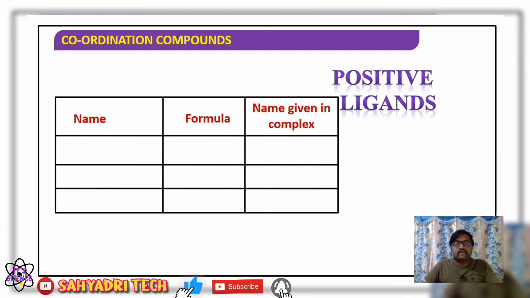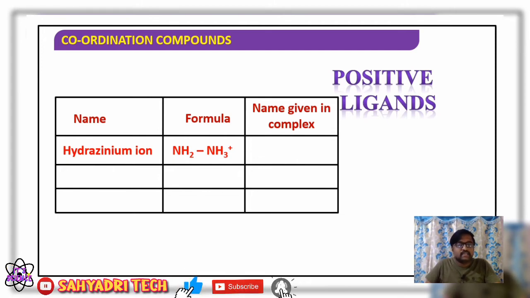Here we consider a few examples of these ligands: the name, the formula, and the name given in the complex. How you have to give the name for such a type of ligand. Say here, hydrazinium ion. What is the formula? NH2NH3+. So here, NH2NH3+.